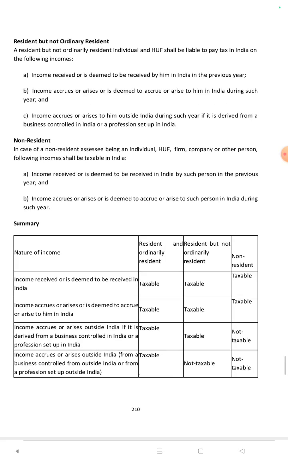Resident but not ordinary resident: income received or deemed to be received by him in India in the previous year; income that accrues or arises, or is deemed to accrue or arise, to him in India during such year; income that accrues or arises to him outside India during such year if it is derived from a business controlled in India or a profession set up in India.